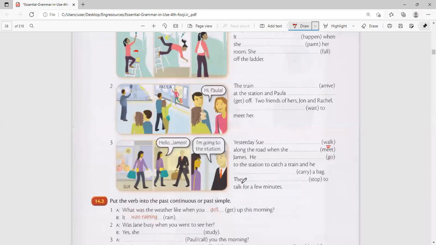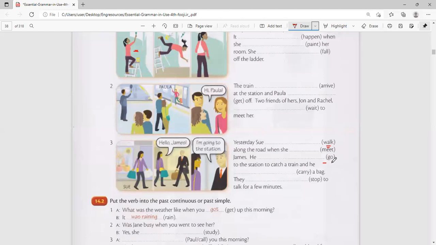Yeah, she met James. He went. Not he went, because you see James going. It was continuous action. Going. He was. Use the verb in brackets.